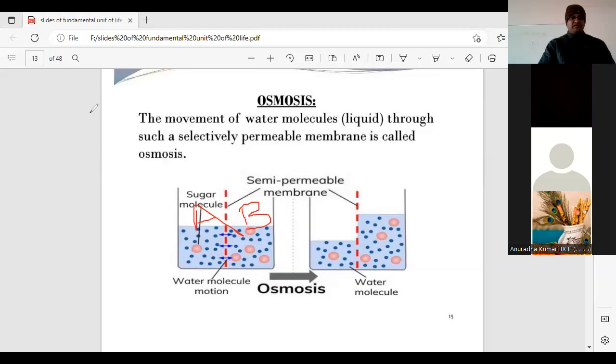The concentration of water molecules is higher in A and lower in B, but the sugar concentration is higher in B. So the movement of water molecules occurs from the low to the high concentration of solute.